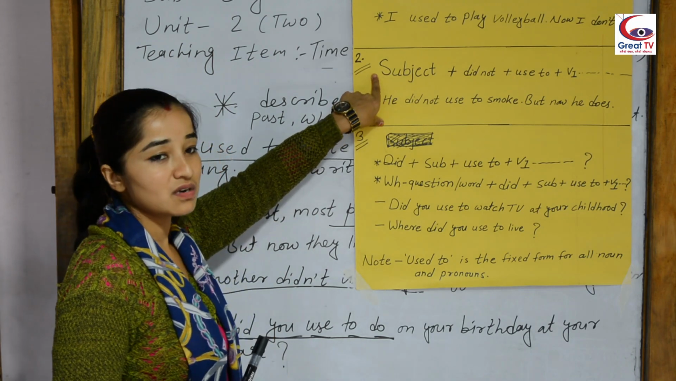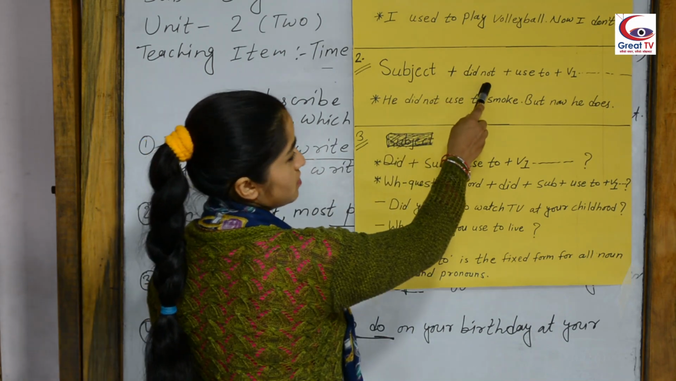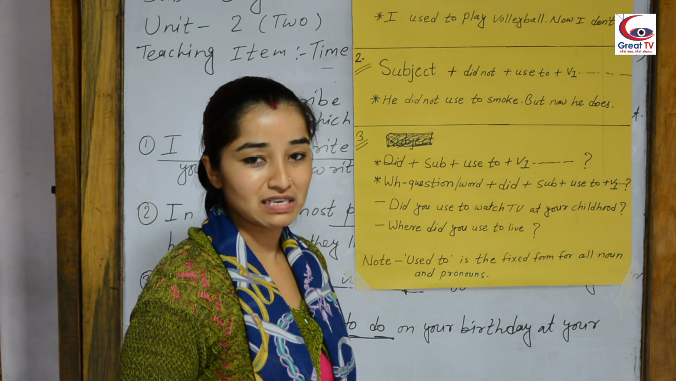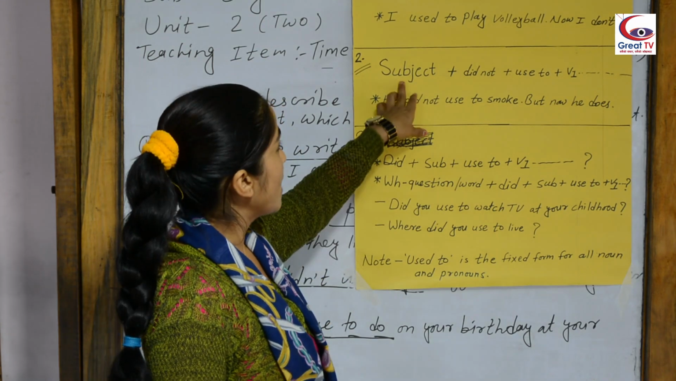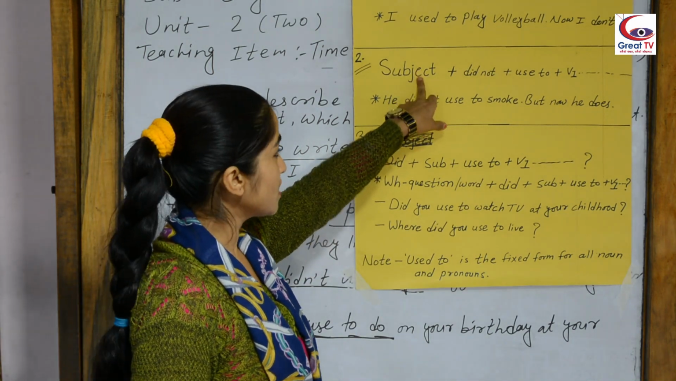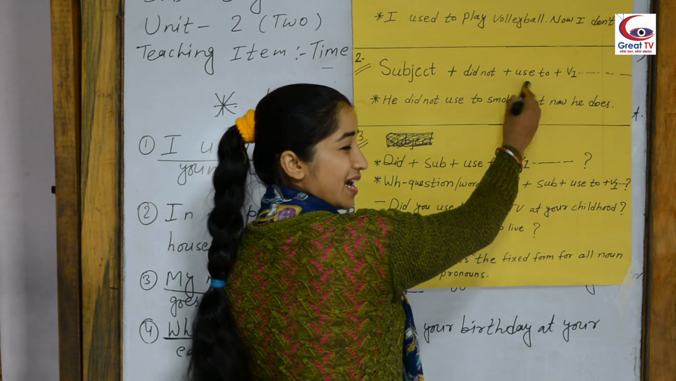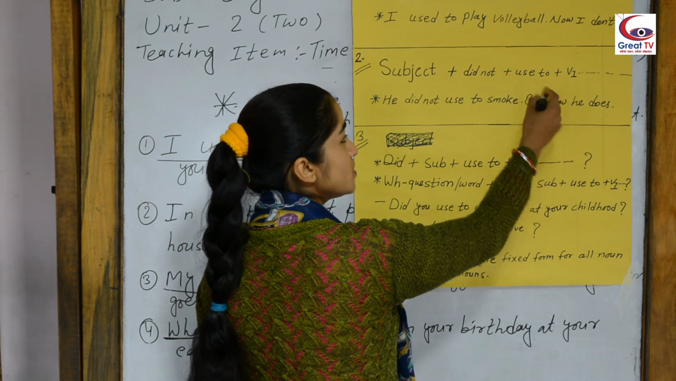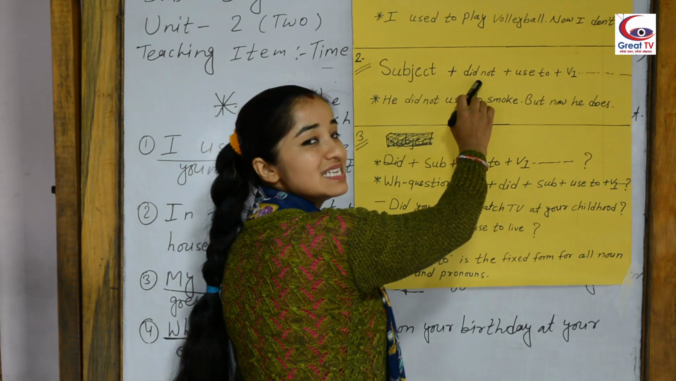And second structure of habitual past action is subject plus did not plus use to plus verb 1. If you want to express your habitual past in a negative form, then you can use this negative structure. See again here, subject, and to make negative, did not. And after that, did I write here used? No. You can see I have removed the d after use, because we have already written here did not.